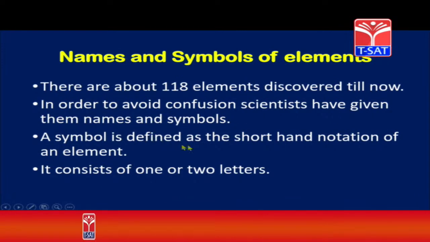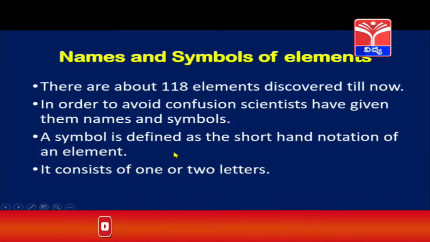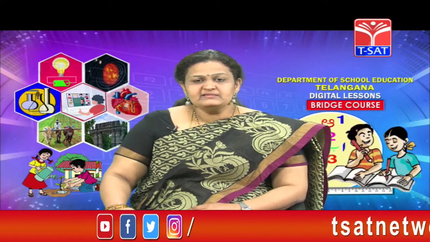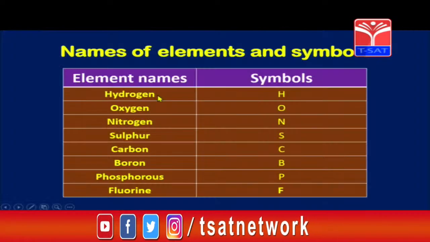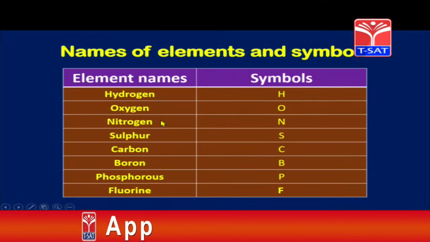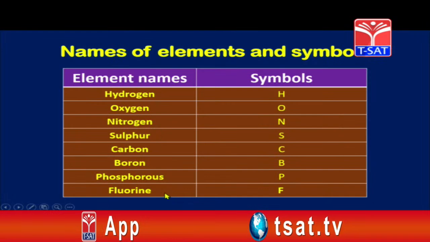A symbol is defined as the shorthand notation of an element. It consists of one or two letters. Just now we have seen, children, for hydrogen we have used H, for phosphorus we have used P. That is the symbol of the element. Let us see some common elements and their symbols. So we have hydrogen, oxygen, nitrogen, sulfur, carbon, boron, phosphorus and fluorine.